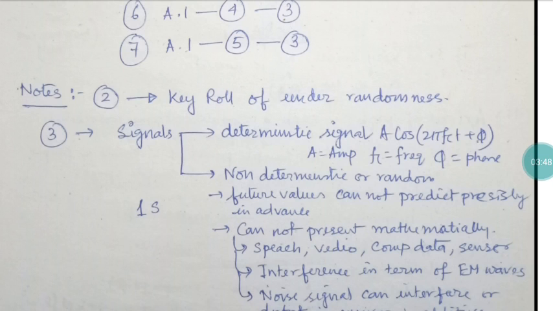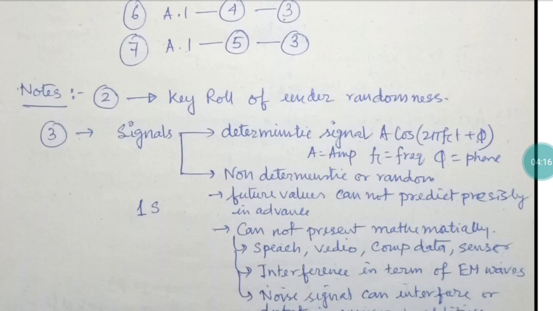So signals may be classified into two categories. One is called the deterministic signal, another is called the non-deterministic or random signal. So what is a deterministic signal? Deterministic signals have a few categories that are important to point out. Number one is the deterministic signal in which you can predict the next step.